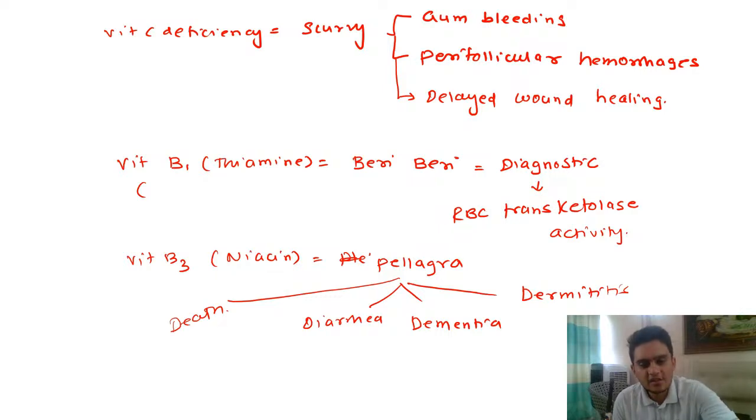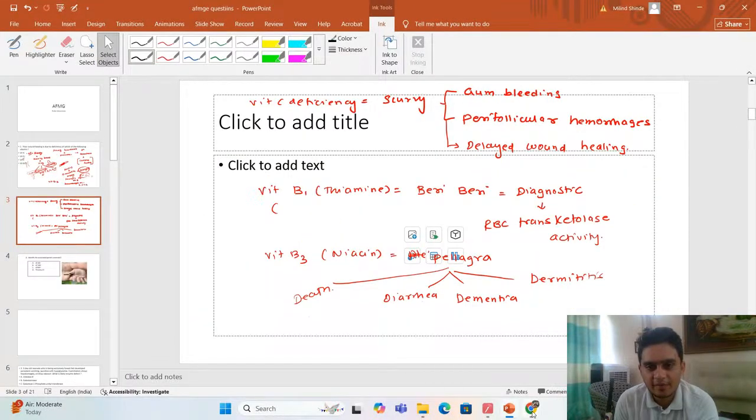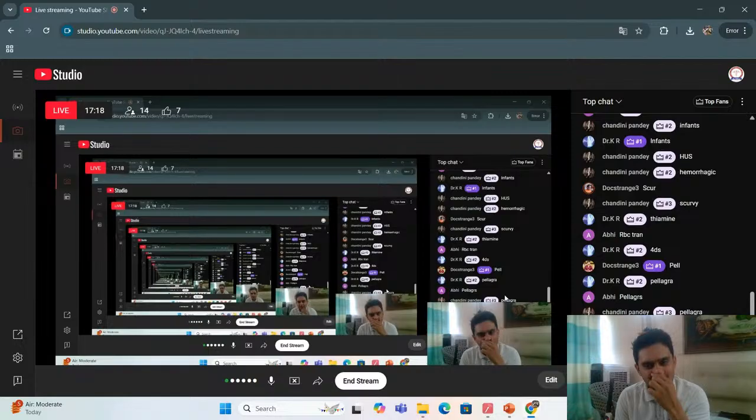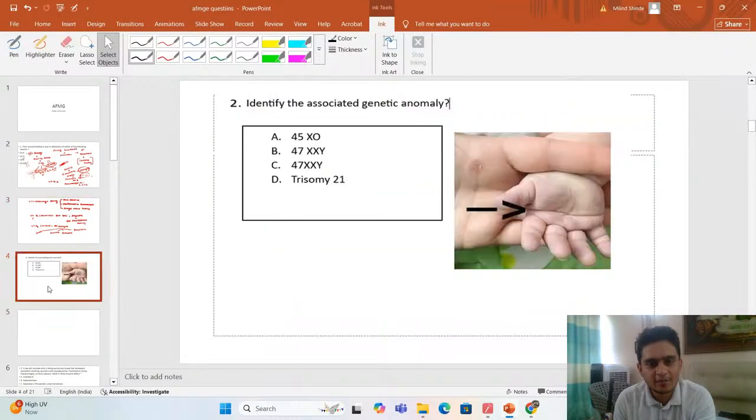Clear? So these are a few important things about the vitamins that you should know. And again, I'm stressing on the part we have discussed in the classes as well. Okay, Casal's necklace is a part of the dermatitis that you see. So we have discussed in our classes that these are the important findings and the important vitamins that you should know for your exam as well. Okay, now let's come to the next question.